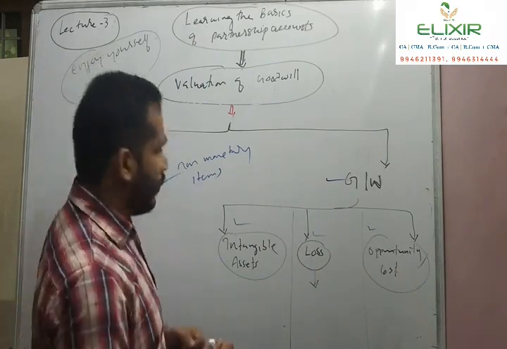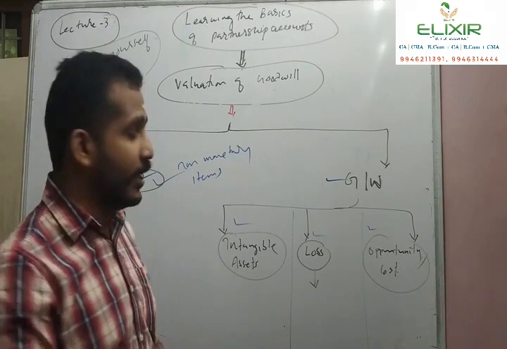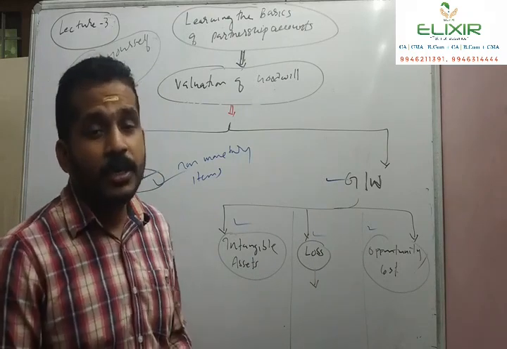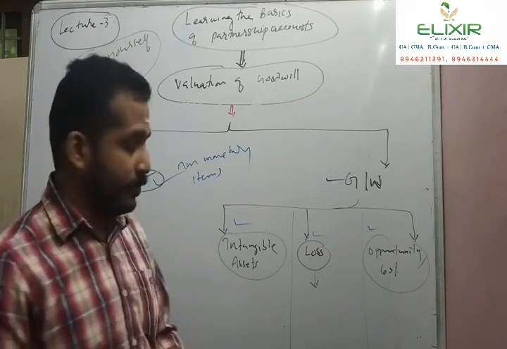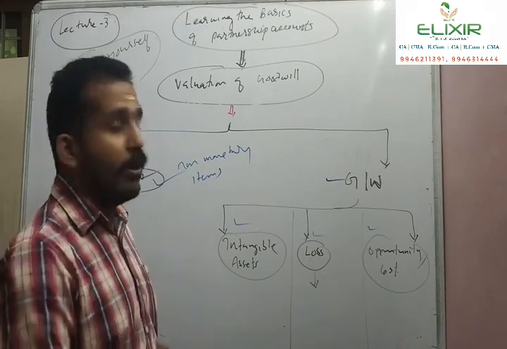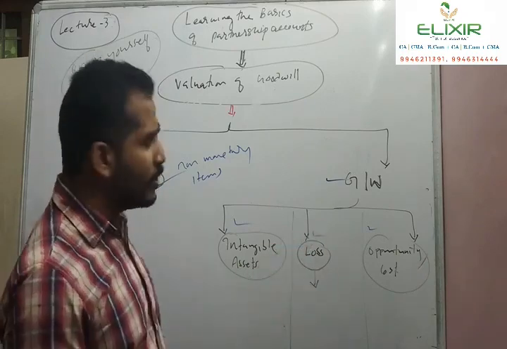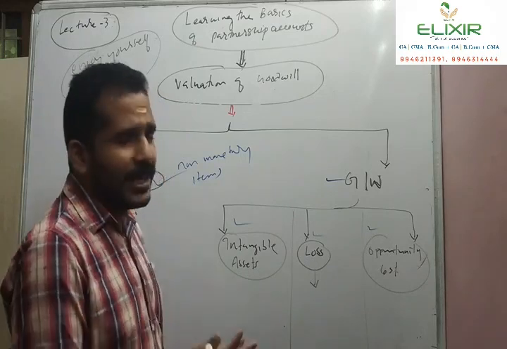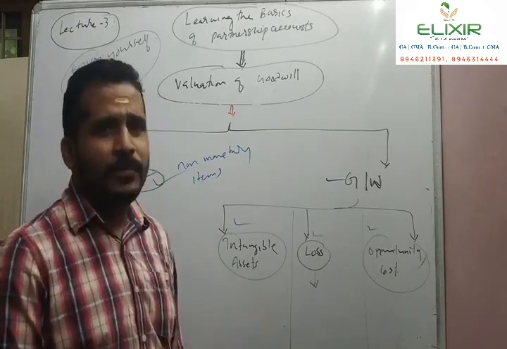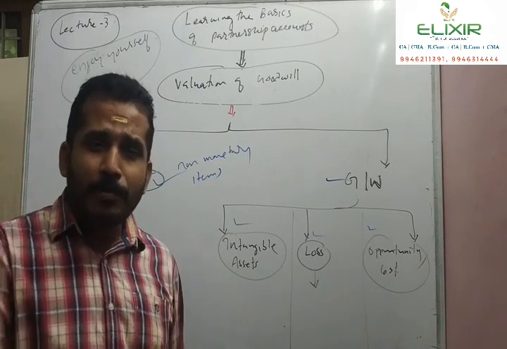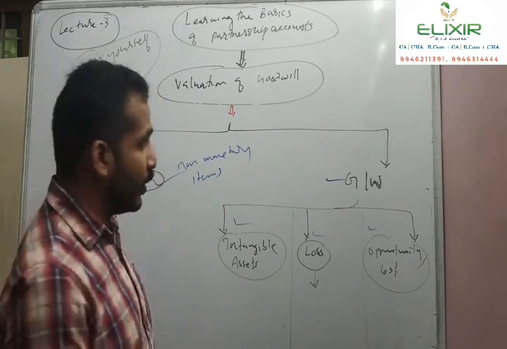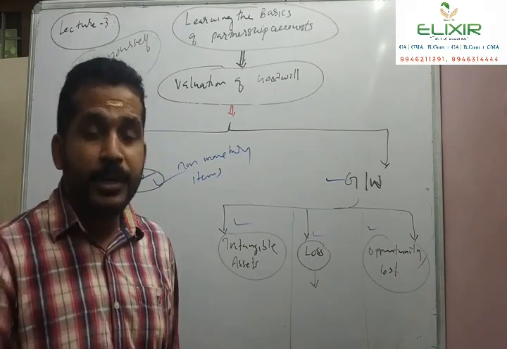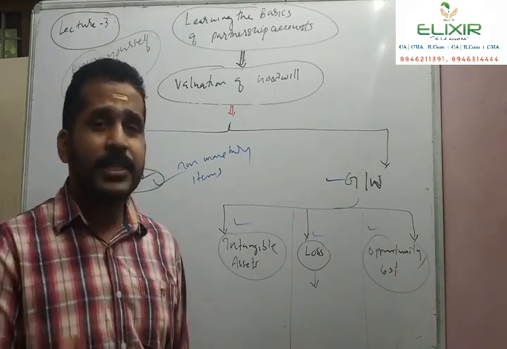Then again, when I ask what is an intangible asset, students may say, sir, it is an asset that can neither be touched nor be seen. Pretending like God, cannot be seen, He is everywhere. It is not that. A mere definition of intangible asset cannot be confined, cannot be limited to neither be touched nor be seen. It should be interpreted in a different way. So what is an intangible asset?